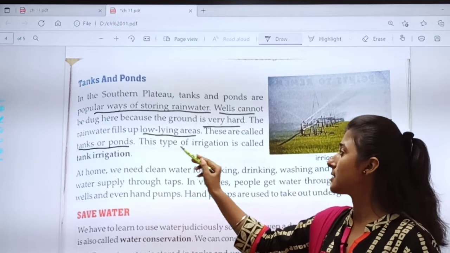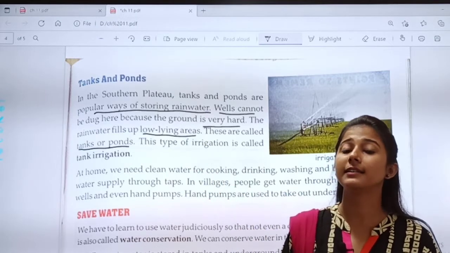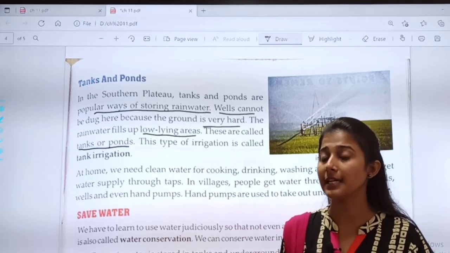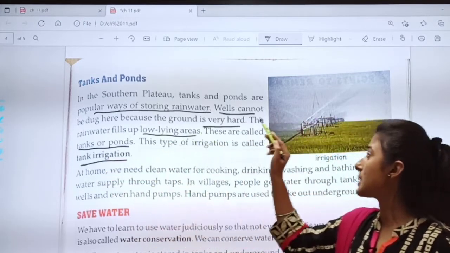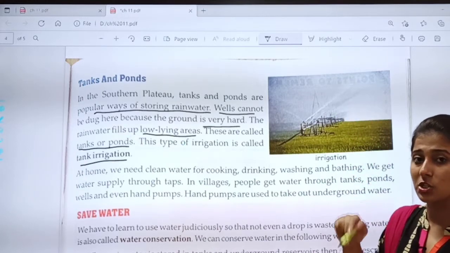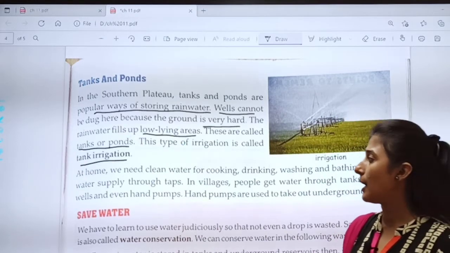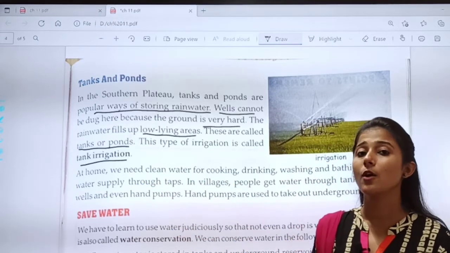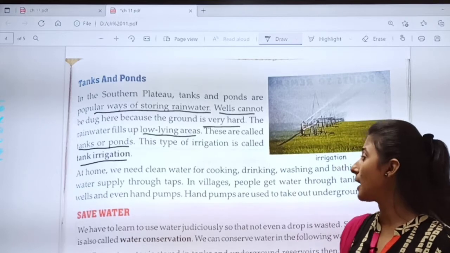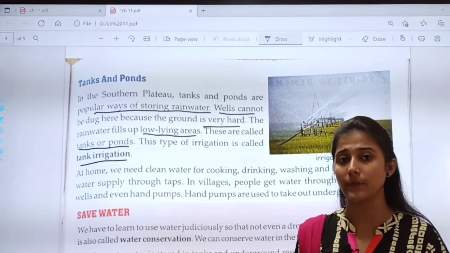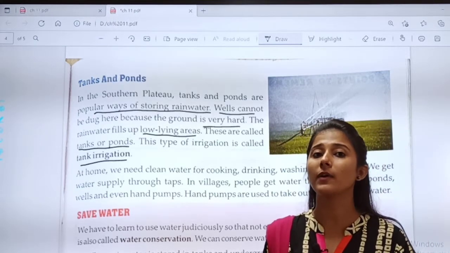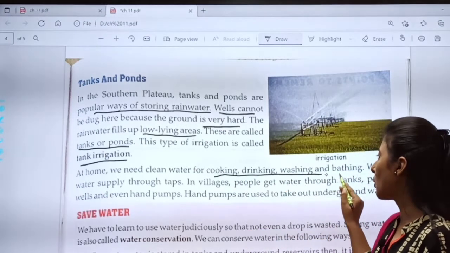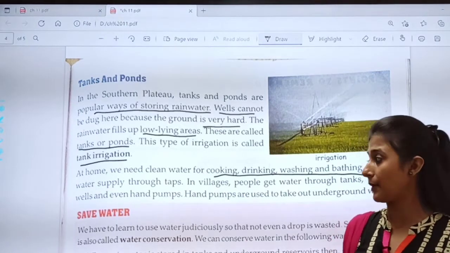Okay. This type of irrigation is called tank irrigation. इस type के irrigation को क्या बोलते हैं? Tank irrigation. You can see the picture of tank irrigation in your textbook. Now, at home we need clean water for cooking, drinking, washing and bathing. From morning to night in all our activities we need water. Cooking, drinking, washing clothes or utensils and bathing.